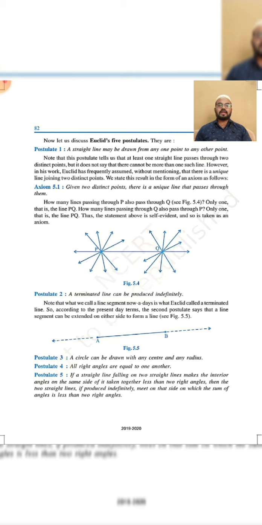The next one is that all right angles are equal. That means 90 degrees. Whether in a right angle triangle it is 90 degrees, or in a square or rectangle it is 90 degrees, both are equal. There is no change here.